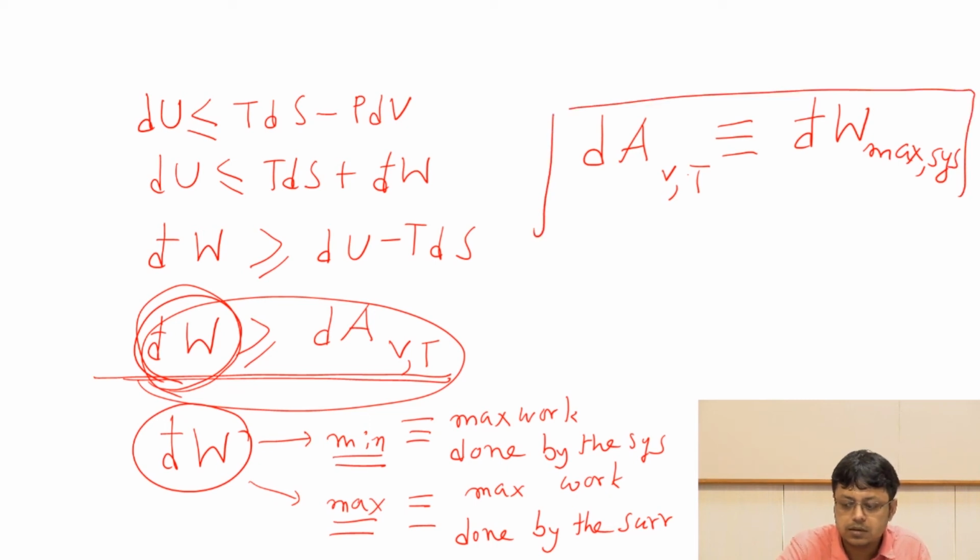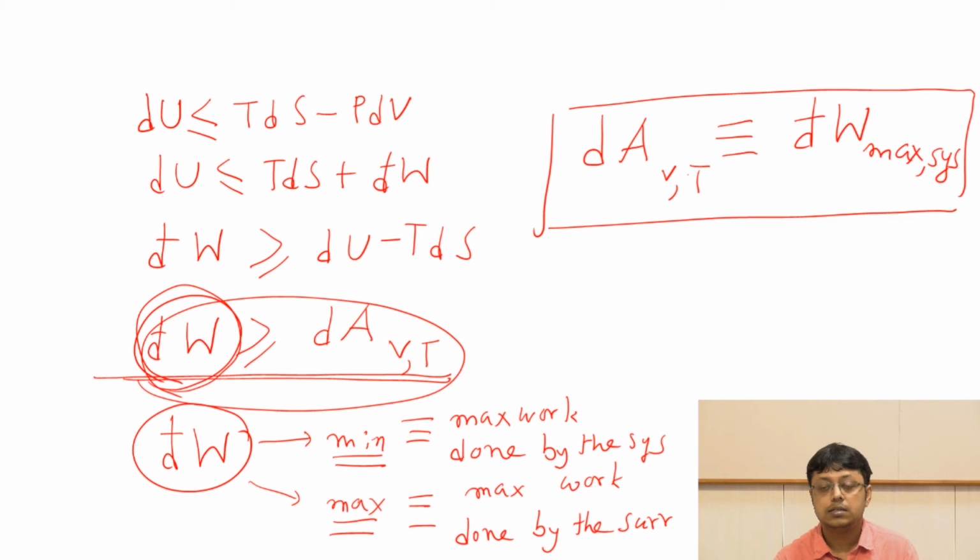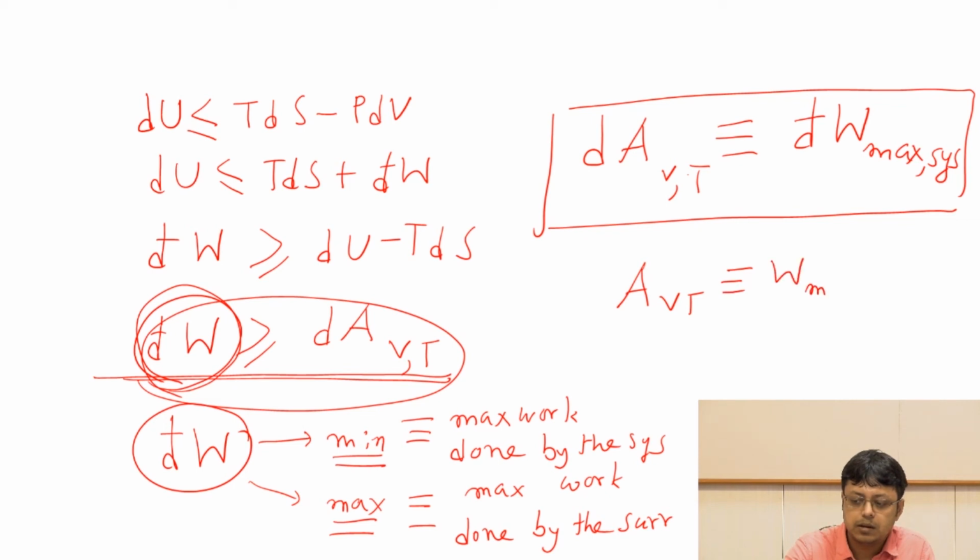So what we just discovered is that the differential change in the Helmholtz free energy is equivalent to the maximum differential work done by the system. We could also remove the differential notation and just write that this Helmholtz free energy is nothing but the maximum work done by the system. Remember, we are always saying that it is by the system.